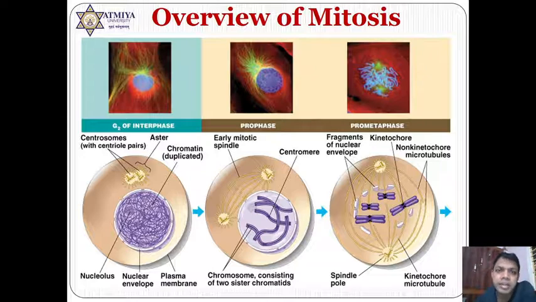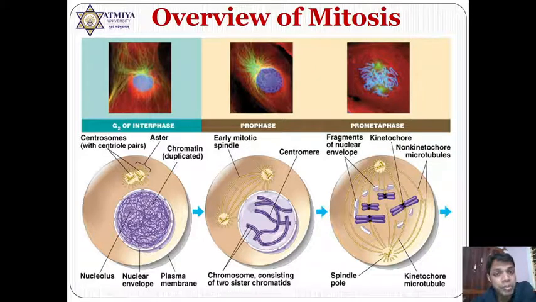Mitosis is simply an equational cell division in which one cell becomes two, and it occurs in all the somatic cells. Mitosis is basically divided into prophase, metaphase, anaphase, telophase, which are overall considered the karyokinesis process, and then cytokinesis. In short, we can say that mitosis occurs in two phases. One is called karyokinesis, the other is called cytokinesis. Karyokinesis comprises prophase, metaphase, anaphase, and telophase.